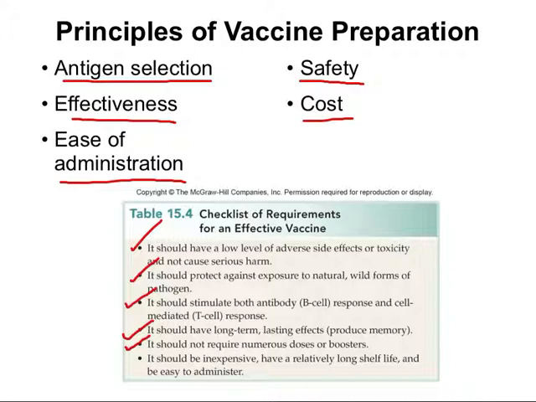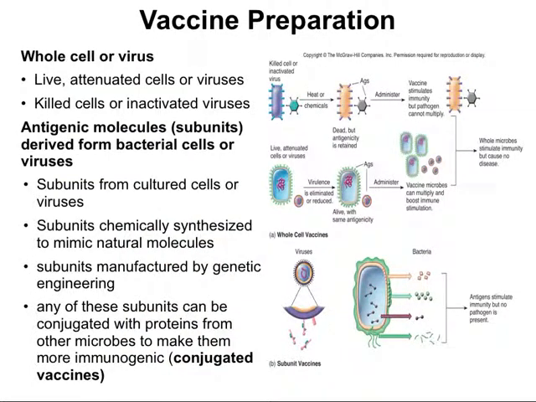Otherwise, again, it's going to be difficult to get people vaccinated. Vaccines can be prepared from either whole cells or viruses, or parts of cells or viruses, or antigenic molecules or subunits from bacterial cells or viruses. In the whole cell virus preparations, we can either have live attenuated cells or viruses. Attenuation means loss in intensity. Or we can have killed cells or inactivated viruses.